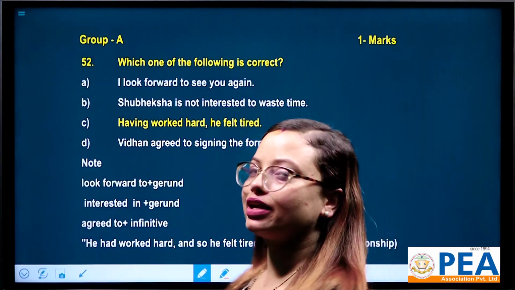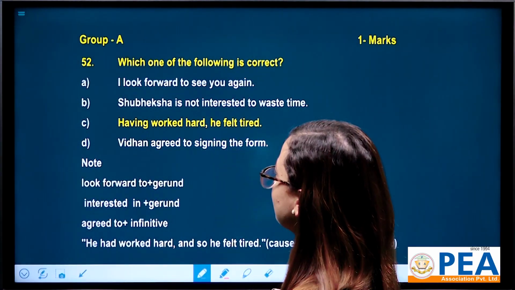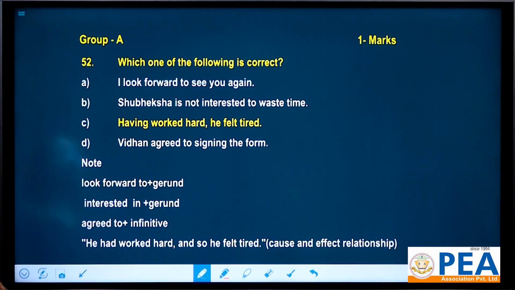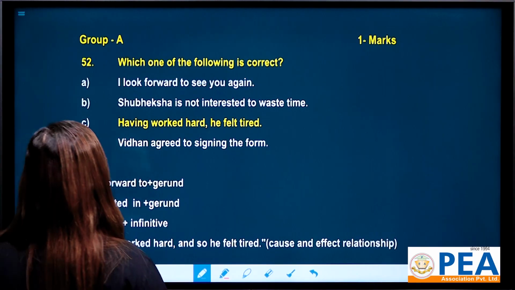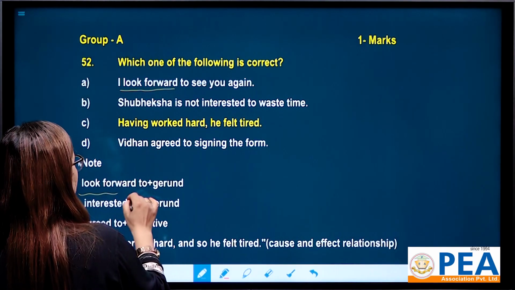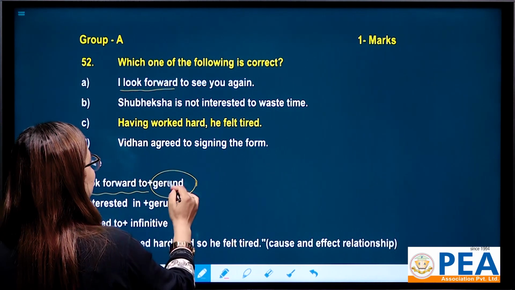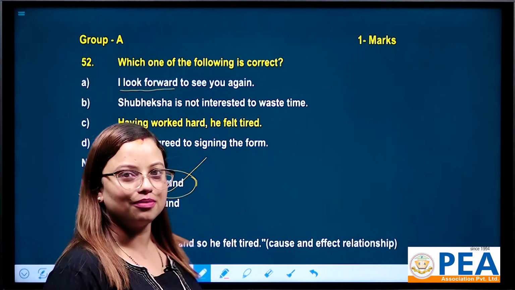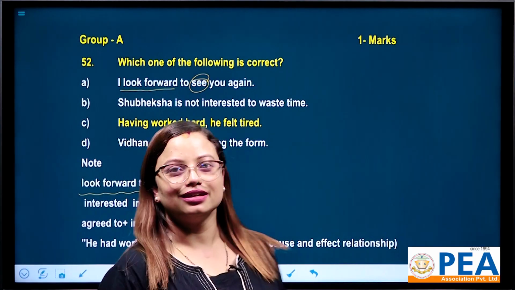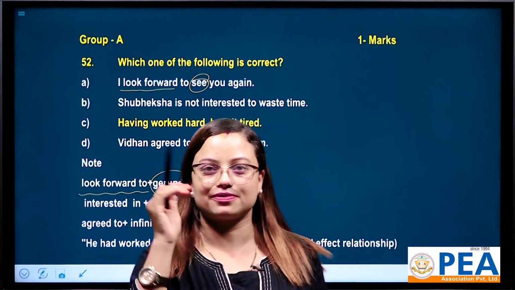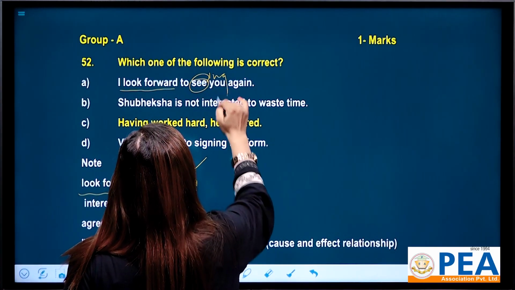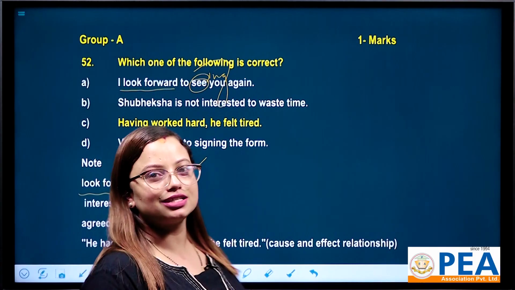Which one of the following is correct, question number 52? Let's see this. "I look forward to see you again." Look forward to is always followed by a gerund, that is the ing form. Here "see" is the first or base form, which is not correct. Here it must be "seeing". That's why option A is incorrect.